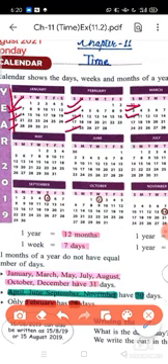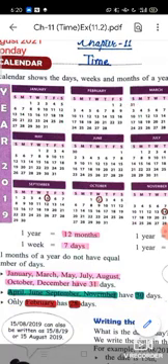So your 10th Sunday falls on 10th March. Count: 1, 2, 3, 4 in January, 4 in February, and 2 in March. So that will be on 10th of March. Clear, students? So the first answer will be